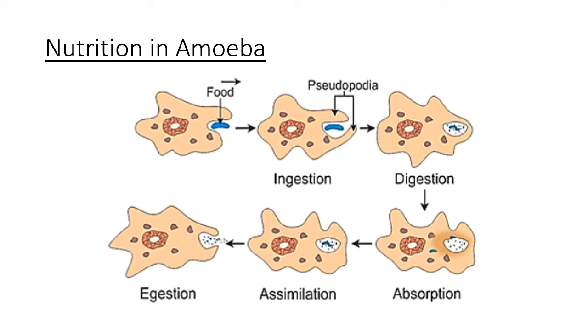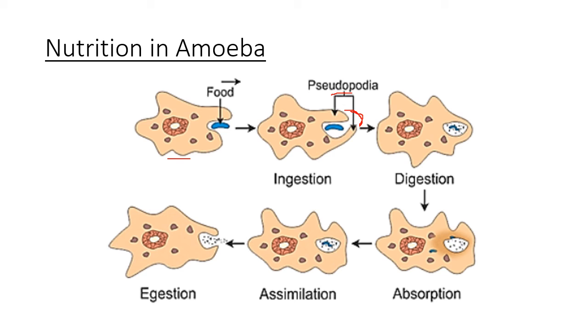So here is a diagram showing us the amoeba, how it takes the food through feet called pseudopodia. Pseudopodia means false feet. You can see the amoeba has no shape. Whenever it sees food, it makes two legs to engulf the food inside. These are called pseudopodia, means false feet.